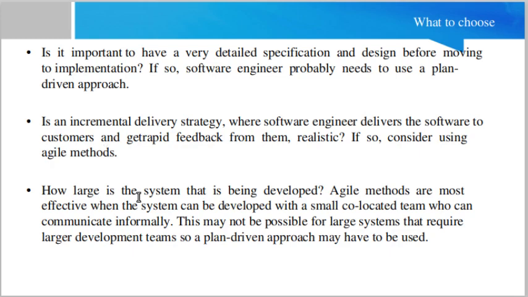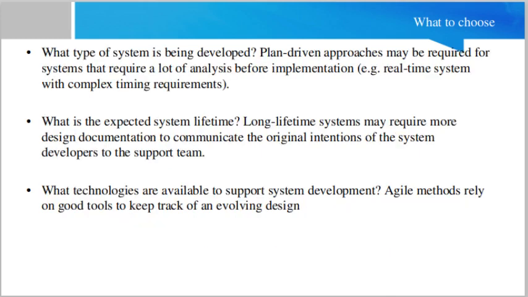How large is the system that is being developed? Agile methods are most effective when the system can be developed with a small co-located team. If it is a small co-located team, you can use the agile approach. If it's a large system that requires large software development, you can use the plan-driven approach. Then, what type of system is being developed? The plan-driven approach may be required for systems that require a lot of analysis before implementation. If more analysis is required, you can use the plan-driven approach.